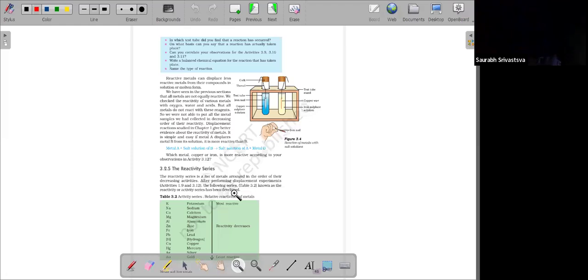Actually, up to today what I taught, that much I taught, but you could not understand, no? So that's the reason I'm repeating again. Physical property I completed. In chemical property, I said two properties only. The first property is reaction with oxygen. The second property is reaction with water.